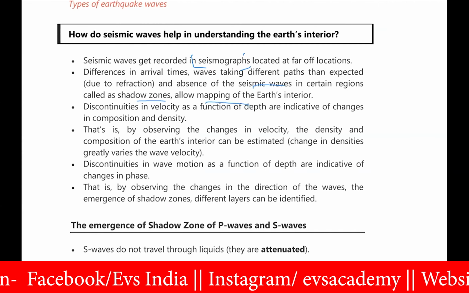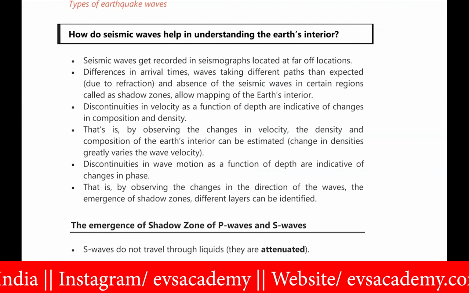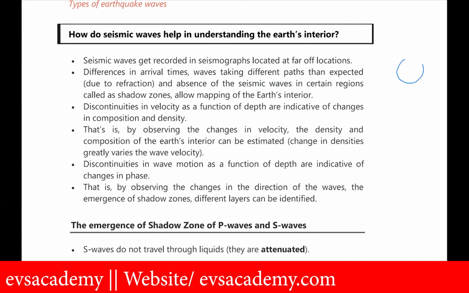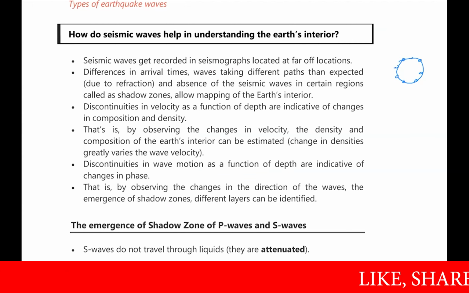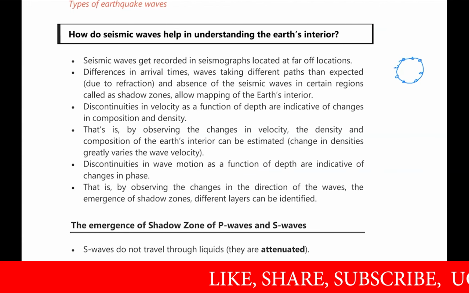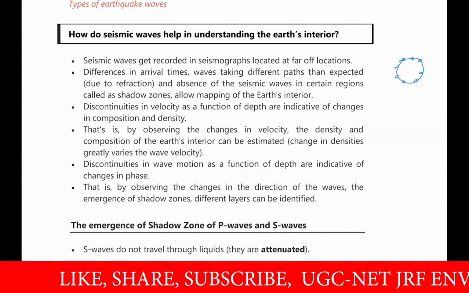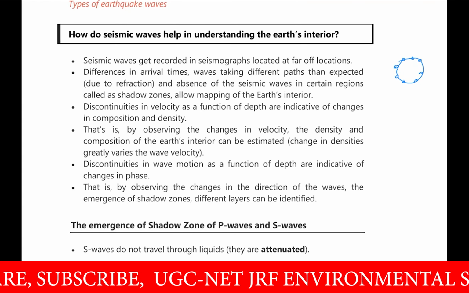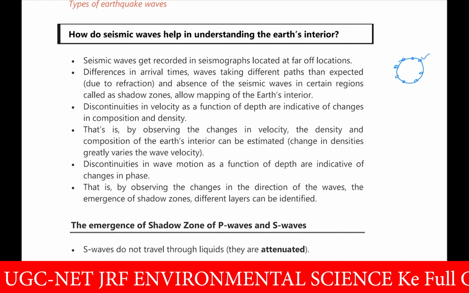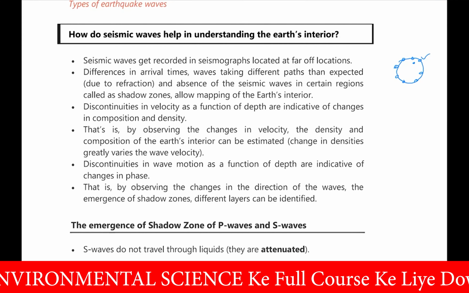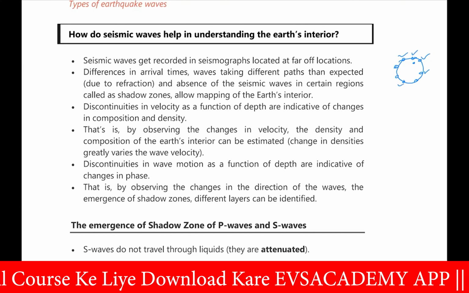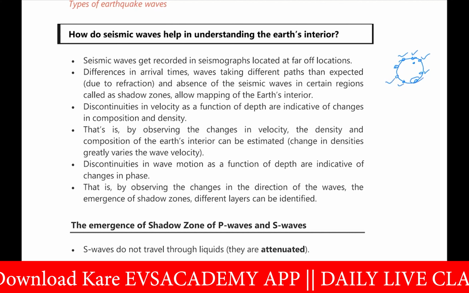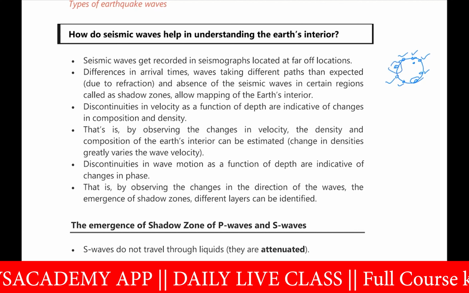Now, what is the meaning of this? Suppose this is the Earth, and on the surface of the Earth, we have multiple seismographs installed all over the world to record earthquakes coming on different parts of the Earth. Then some seismographs will record the earthquake. Suppose this is the generation point, or the focus, of the earthquake, and this is the epicenter. Now the seismograph will record in some areas, but some areas do not record this particular wave. That's why these are called the shadow zones of the earthquake.